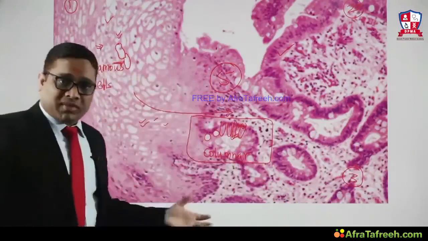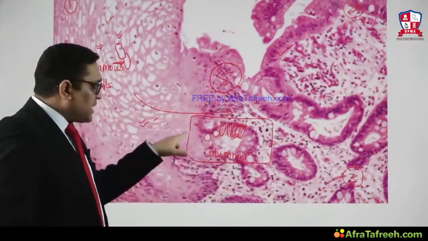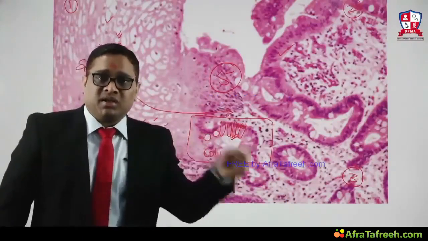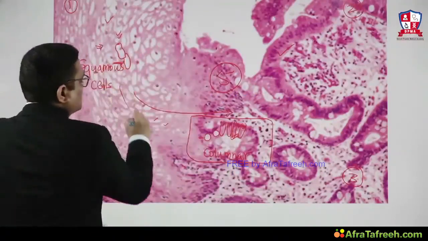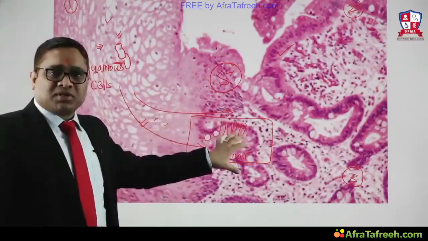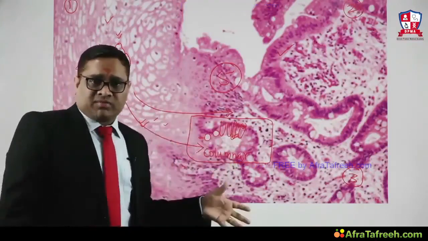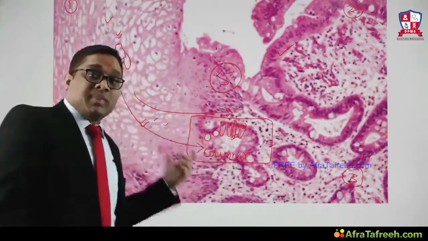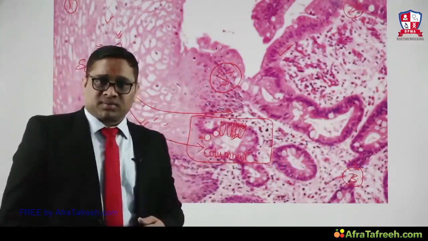That is why it is a columnar metaplasia, right? Columnar cells are tall columnar cells, and they have mucin containing goblet cells. So that is why it is called intestinal metaplasia. When you are observing and comparing, you can see how squamous cells are getting transformed into columnar cells at the gastroesophageal junction. So this is Barrett's esophagus. Whenever we come across this kind of biopsy, the thought process in a pathologist's mind is that it's Barrett's esophagus, and it can be a future risk for adenocarcinoma of the esophagus, right?